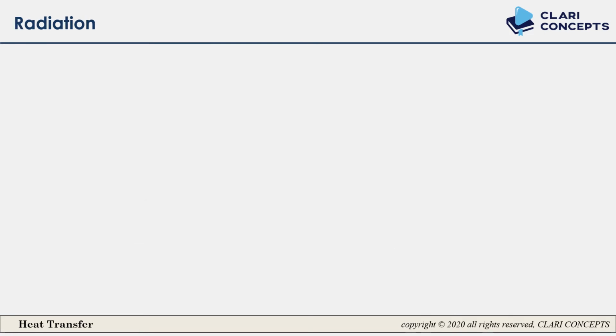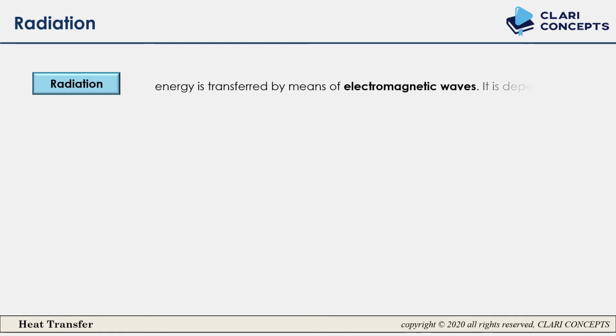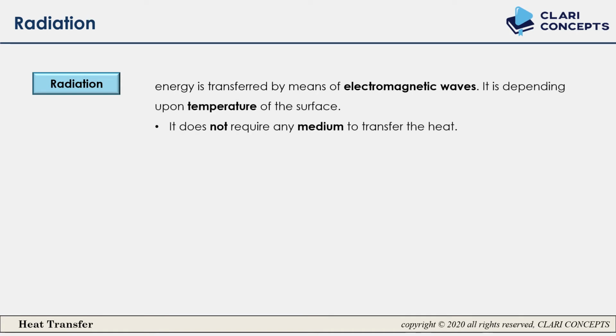One more mode of heat transfer is radiation. What is radiation? In radiation, energy is transferred by means of electromagnetic waves, and it depends upon the temperature of the surface. And one more point to note is that it does not require any medium to transfer the heat. It is very important to note. It does not require any medium to transfer the heat.